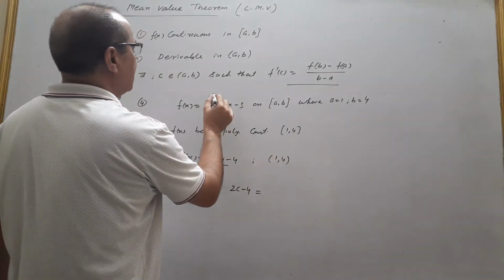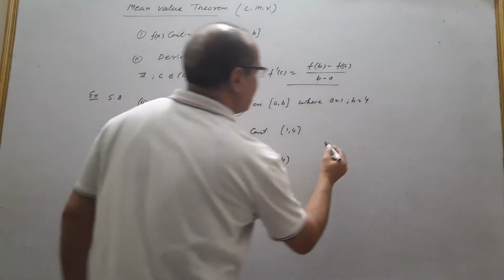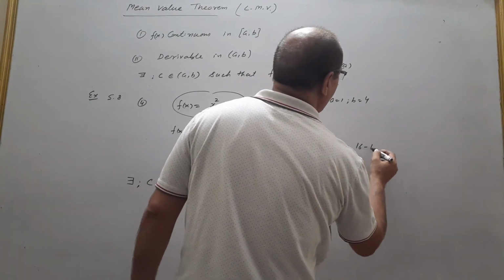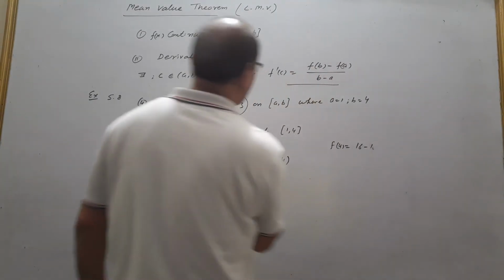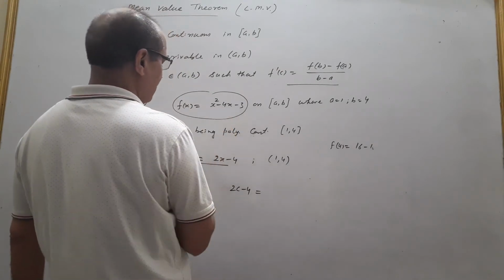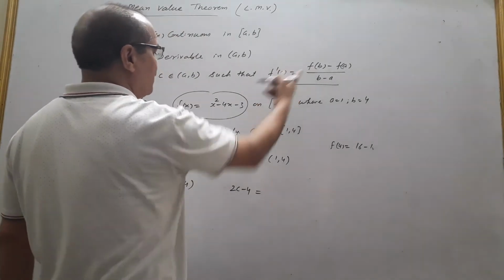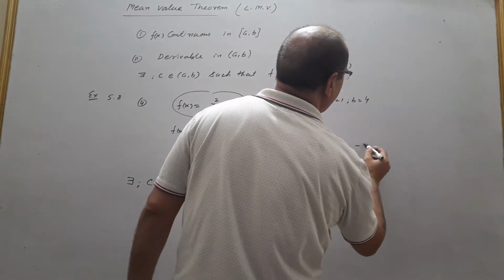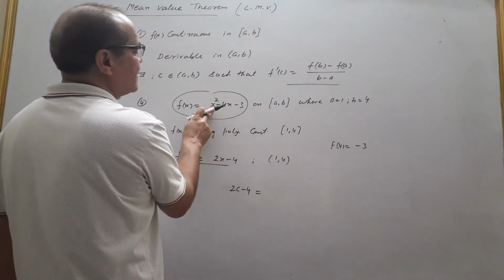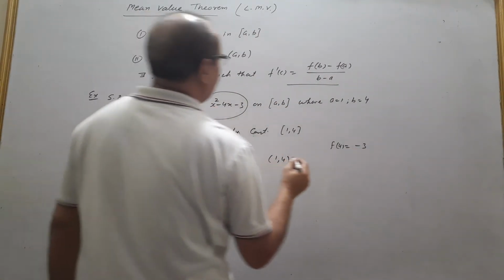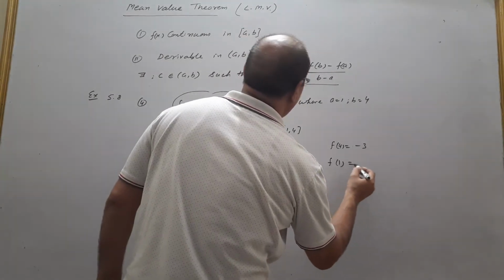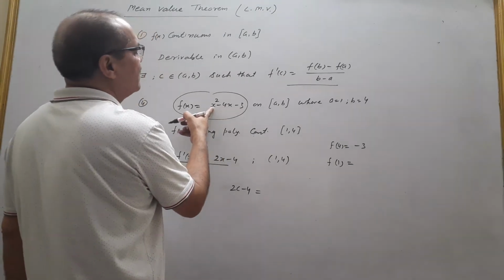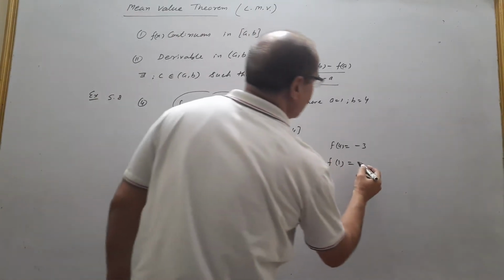Where will we get f(4)? You write here f(4). What is f(4)? Substitute the values: 16 minus 16 minus 3, so I will write here minus 3. f(4) is 16 minus 16 minus 3, and f(a), f(1), is 1 minus 4 minus 3, that is equal to minus 6.